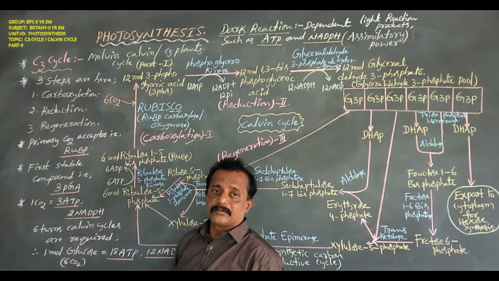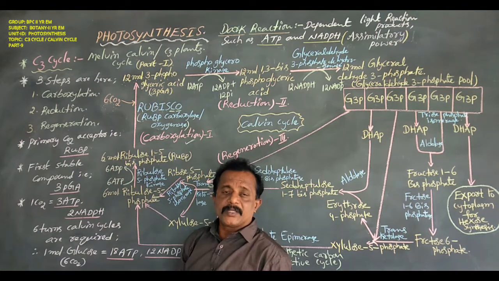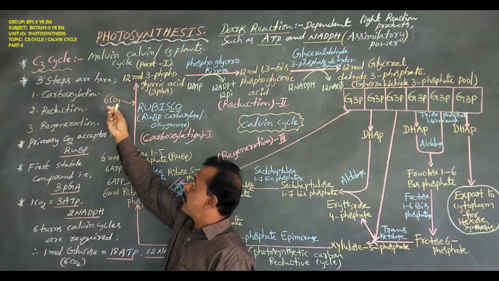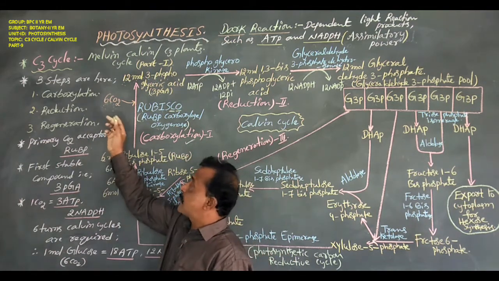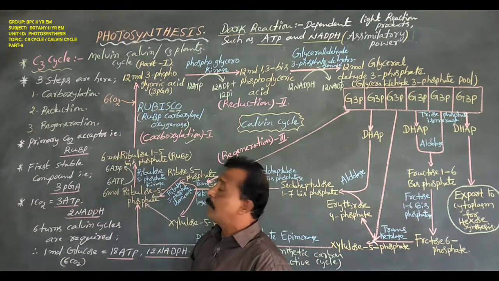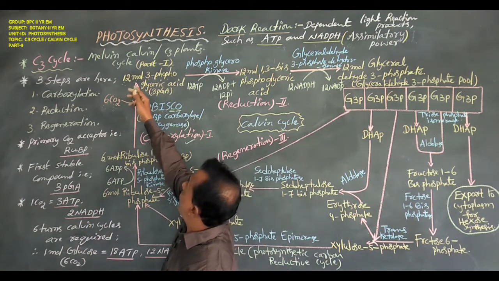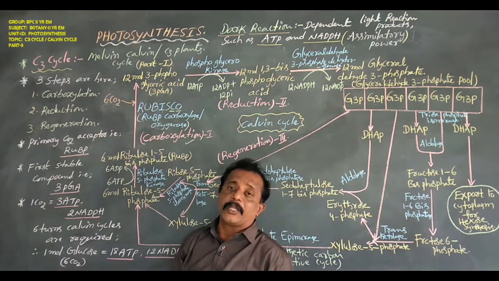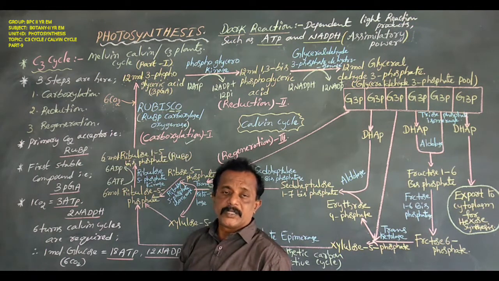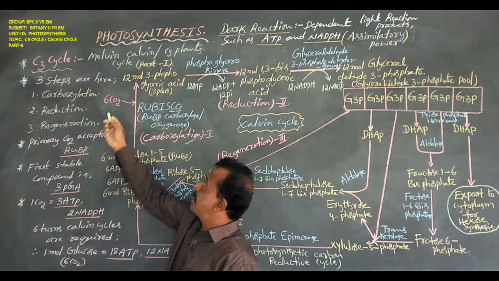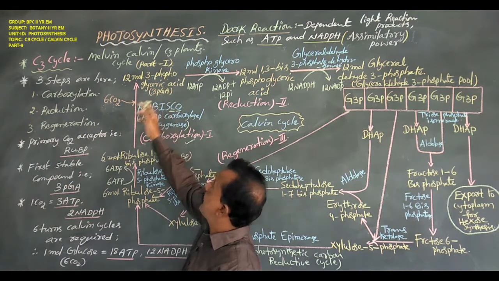Once again, recall 6 molecules of RuBP are in the stroma of the chloroplast, and 6 molecules of CO2 are available from the atmosphere. These 6 molecules of CO2 are first accepted by 6 molecules of RuBP with the help of the enzyme Rubisco to form 12 molecules of 3-phosphoglycerate, or 12 molecules of 3-phosphoglyceric acid. This reaction is named carboxylation.